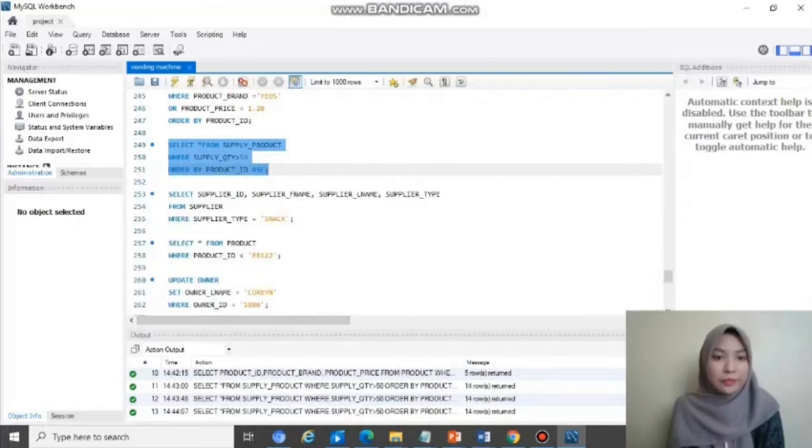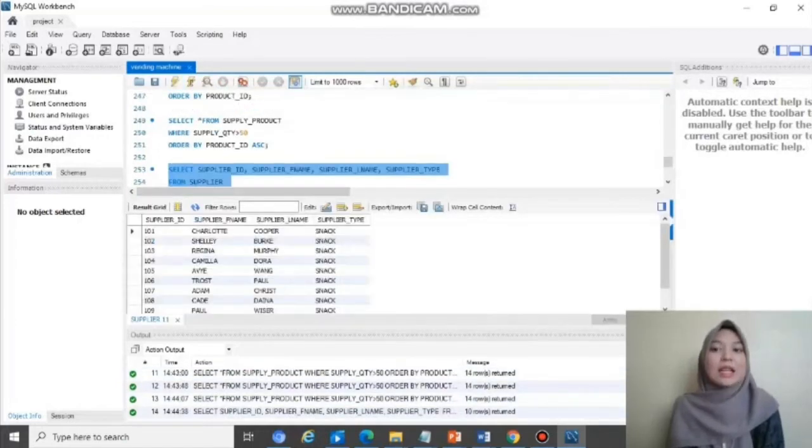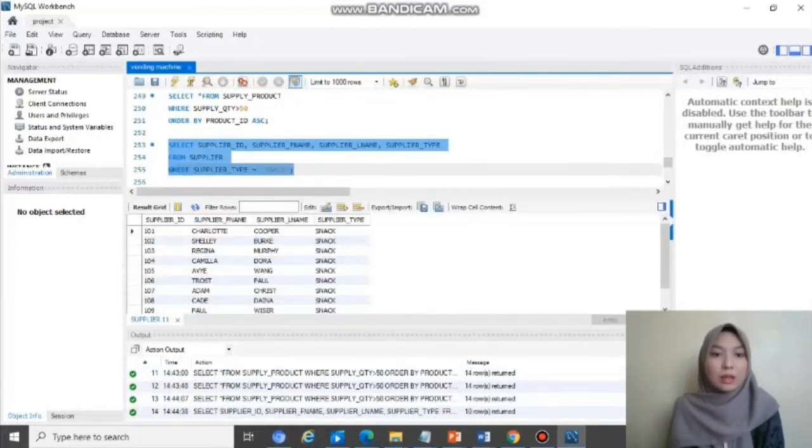Okay, so the second last one is, okay, we are using comparison operator, which is equal. So it says select supplier ID, supplier first name, supplier last name, supplier type from table supplier, where supplier type equals snack. So in this table, it shows that all of the supplier type is snack. Okay, snack. There is no drink or else.